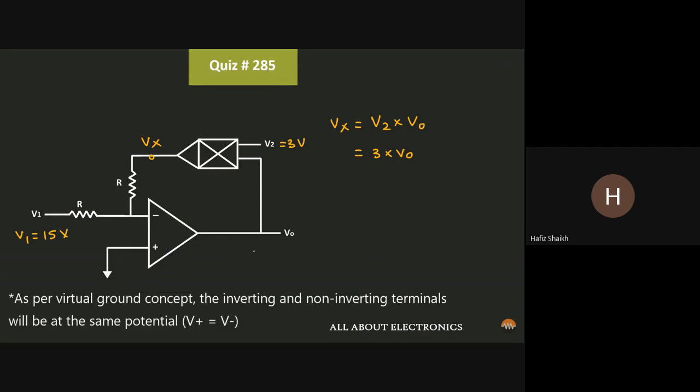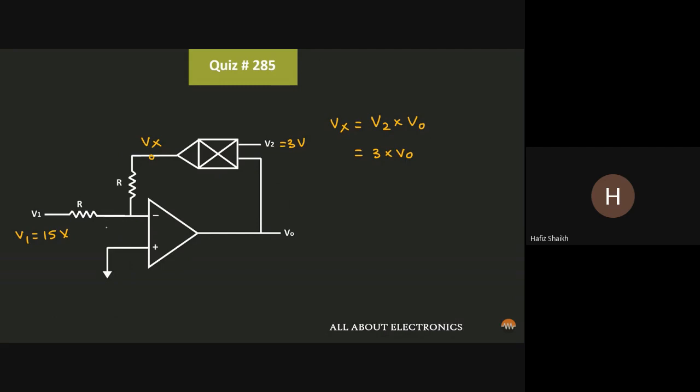So to find this voltage Vout, let us apply the KCL equation at this node. Let's say the current flowing through this resistor is I1, while the current flowing through this resistor is I2. So when we apply the KCL at this node, we can write I1 is equal to I2.